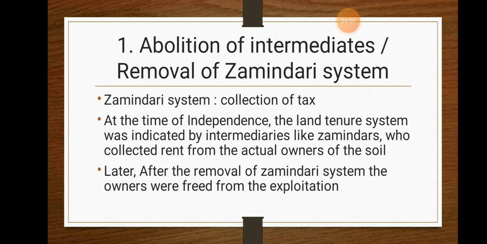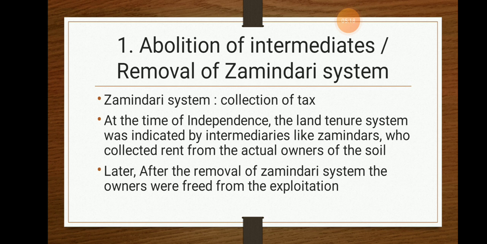Because they knew that a fixed percentage of the amount would be taken by the zamindars, taking up or adopting new technology wouldn't have helped the farmers either. So the common thought of the farmer was that if a farmer produces, the majority of the portion has to be given to the zamindar.